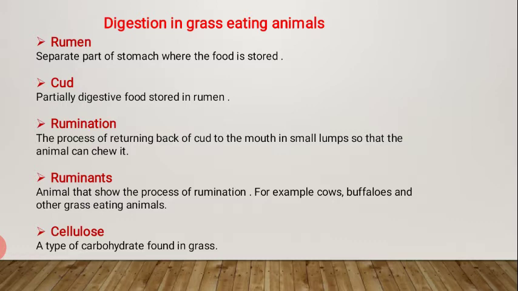Rumination is the process of returning of curd to the mouth in small lumps so that the animal can chew it. Ruminants are animals that show the process of rumination, for example, cows, buffaloes and other grass-eating animals. Cellulose is a type of carbohydrate found in grass.